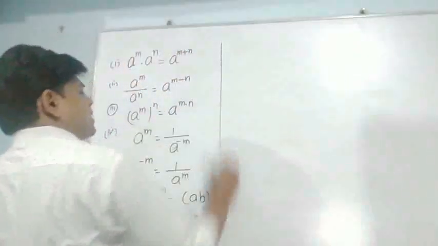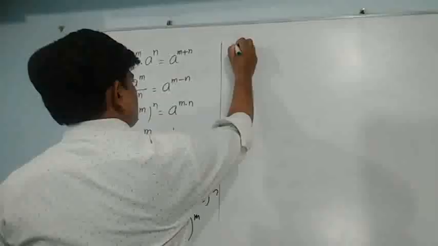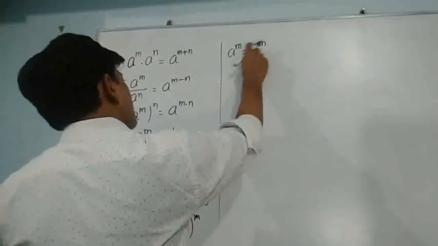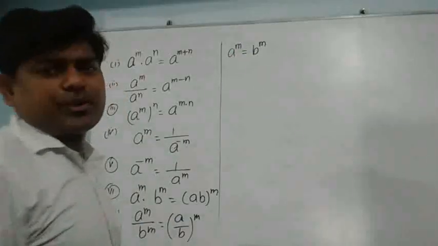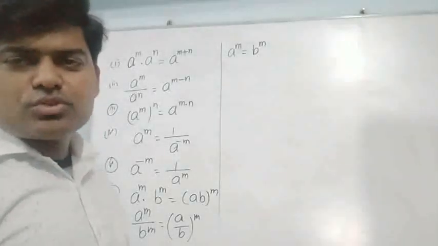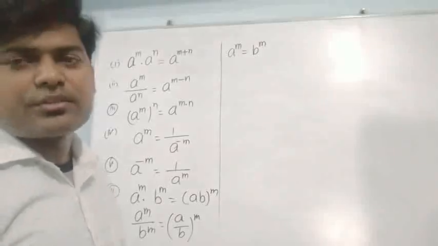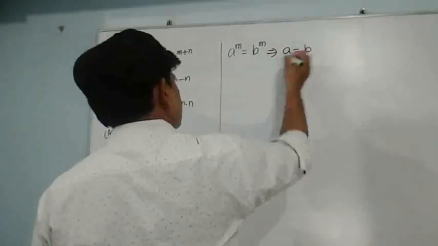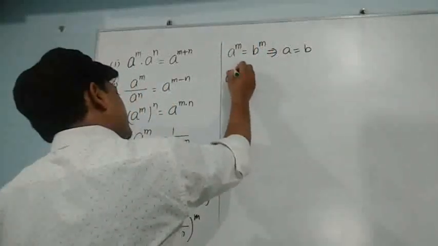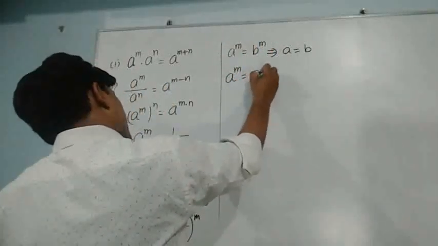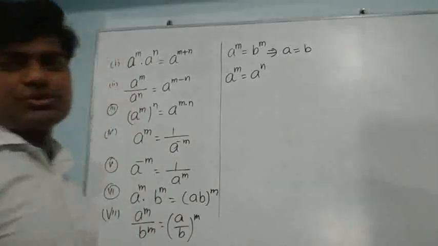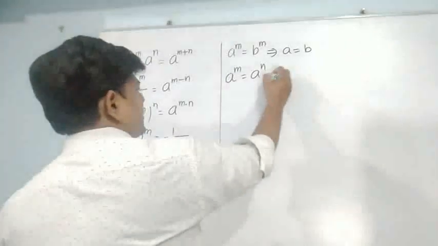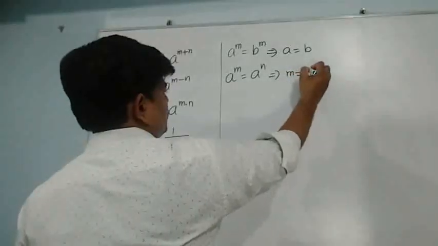Suppose I am having two numbers which are equal, a to the power m is equal to b to the power m. Their powers are the same but the bases are different. It means what? a is equal to b. And another one also, if I am having a to the power m and a to the power n, it means the bases are the same but the powers are different. In this case, I can write m is equal to n.